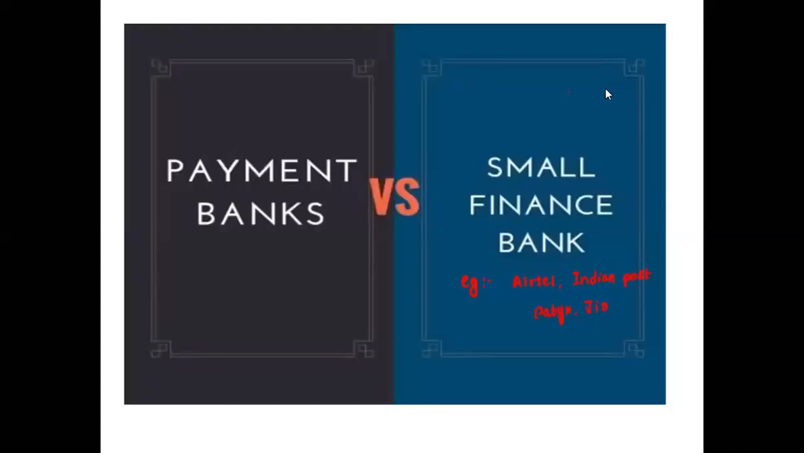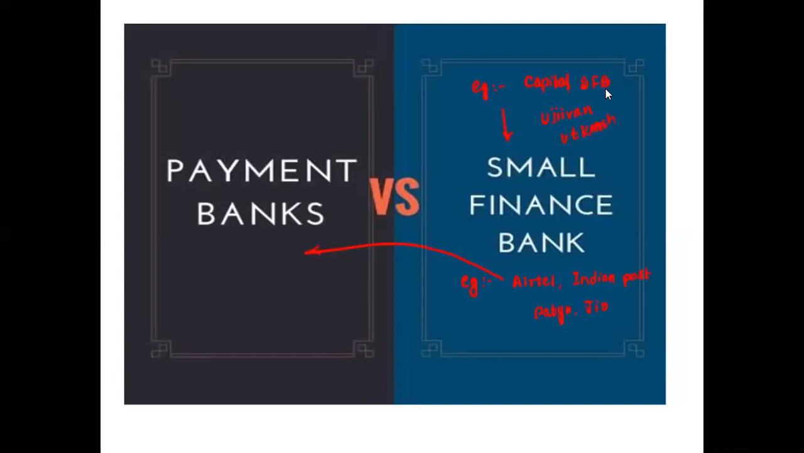Okay, payment banks. Sorry, I have written payment banks here. Just a minute. Actually, it should be written here. And examples of small finance banks are Capital Small Finance Bank, Punjab, or Ujjivan Bank, Karnataka, Utkarsh Bank in UP. These are some of the banks which are there among the small finance banks.